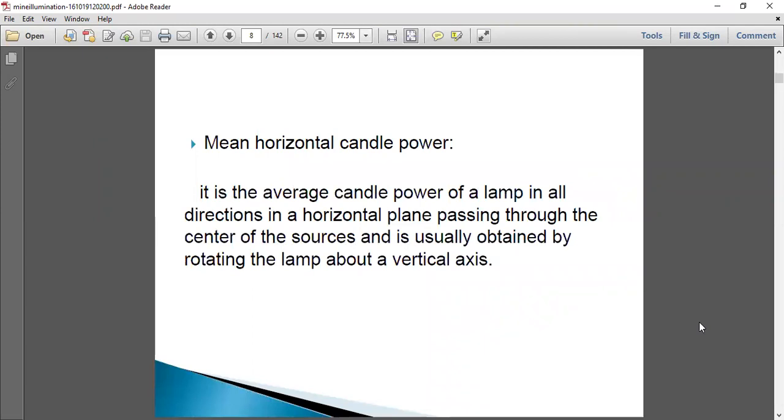Mean horizontal candle power. It is the average candle power of a lamp in all the directions in a horizontal plane passing through the center of the source, and is usually obtained by rotating the lamp about the vertical axis.